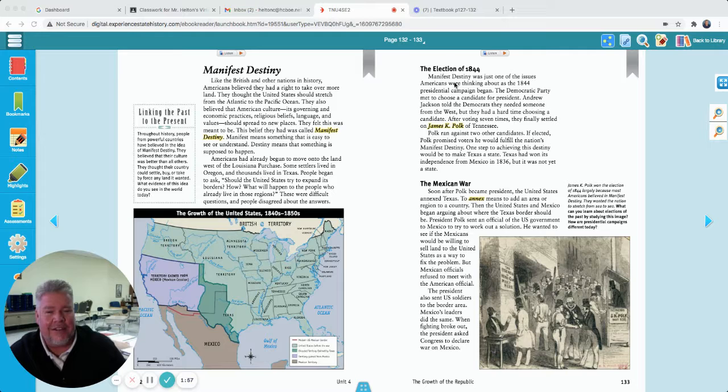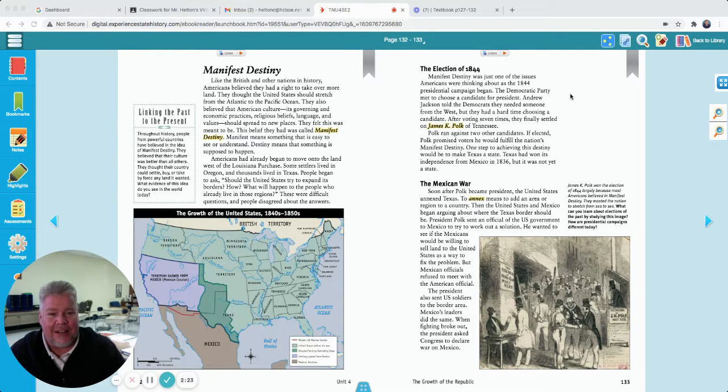The election of 1844. Manifest destiny was just one of the issues Americans were thinking about as the 1844 presidential campaign began. The Democratic Party met to choose a candidate for president. Andrew Jackson told the Democrats they needed someone from the West, but they had a hard time choosing a candidate. After voting several times, they finally settled on James K. Polk of Tennessee.